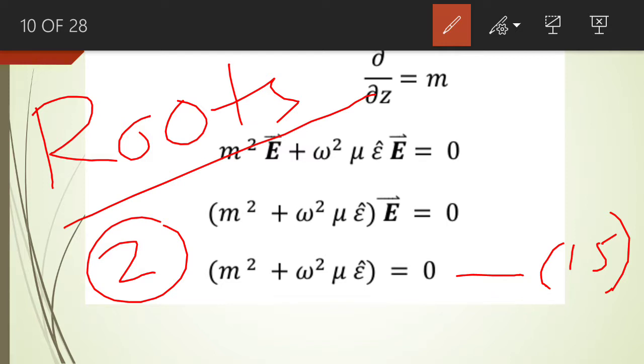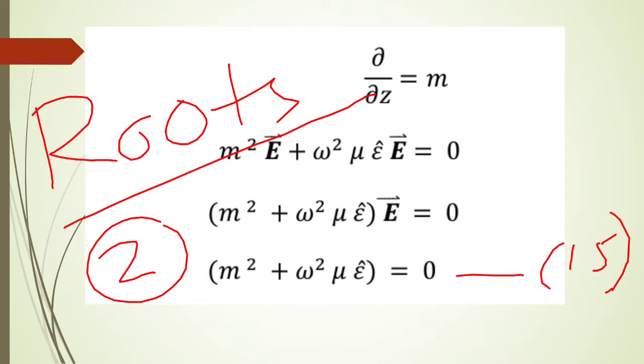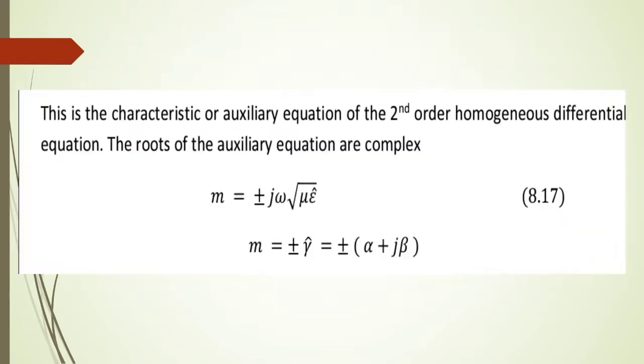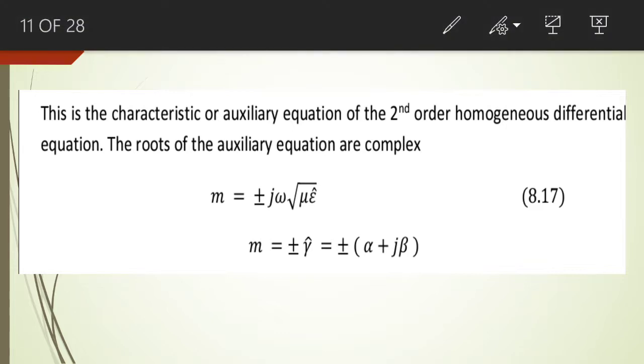So we find out the roots of the auxiliary equation, and you see we have got two complex roots in equation number 8.17.